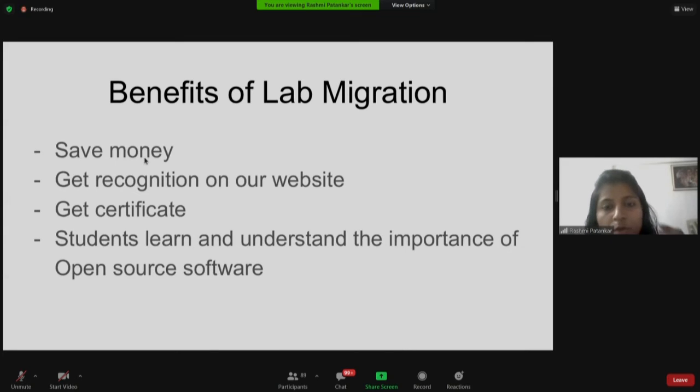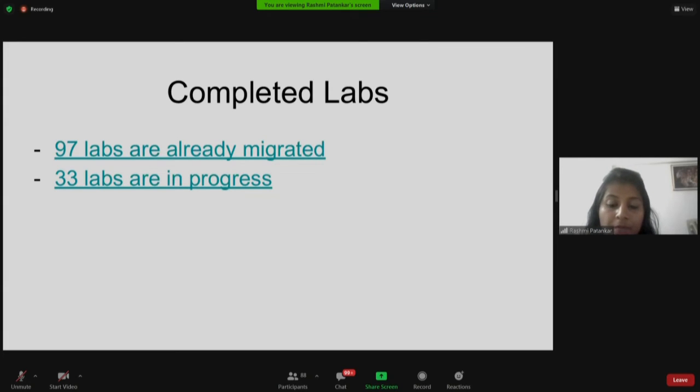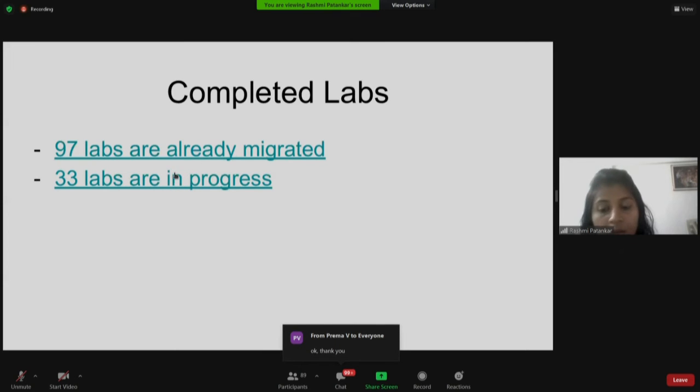So also when you migrate your lab, you get the recognition on our website, you get the certificate, and your students can also learn and understand the importance of the open source software. These benefits are similar to what we saw for the TBC. With the help of this activity, 97 labs are already migrated and 33 labs are in progress. Now I'll tell you how exactly you'll get benefited by this activity.